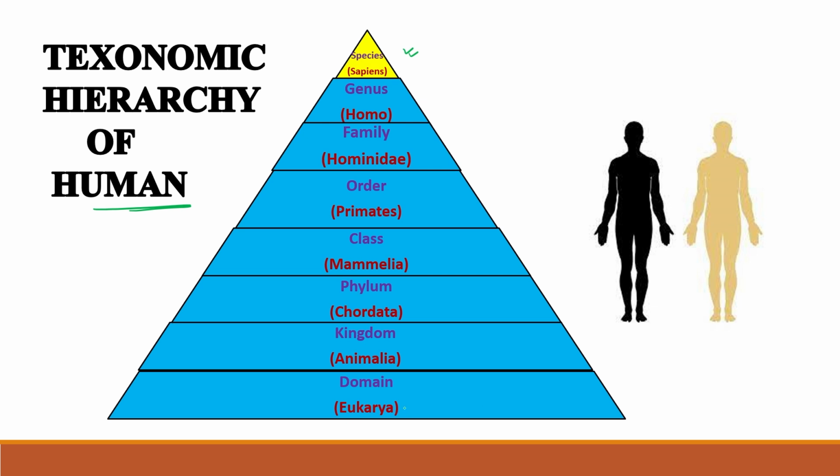Domain Eukarya, kingdom Animalia, we all are animals, and in Animalia we are chordates. So our phylum is Chordata. We all have mammary glands, so class Mammalia. Order Primates, family Hominidae, genus Homo, species sapiens. This is how we can categorize a particular animal.